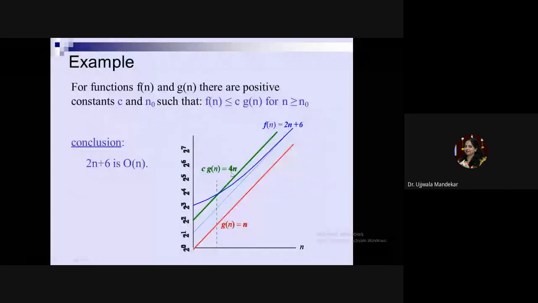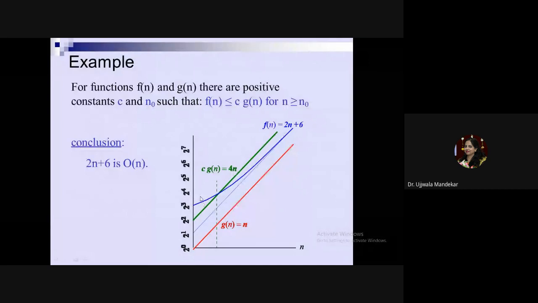Now how can I analyze? How can I compare this with this? How can I say that c·g(n) is the upper bound, or the big O notation, of my function? How is it calculated? I'll put the value of n as 0. If n is equal to 0, this is 2 into 0, 0 plus 6, so f(n) will be 6, whereas the value of c·g(n) will be 0 into 4, which is 0. So the condition is false, and I will not consider that n.